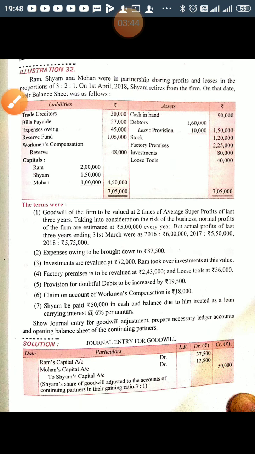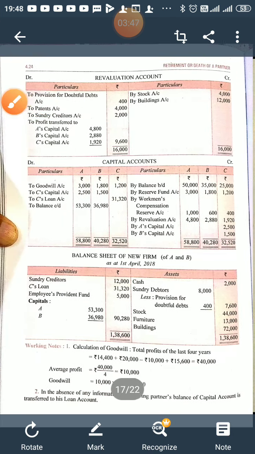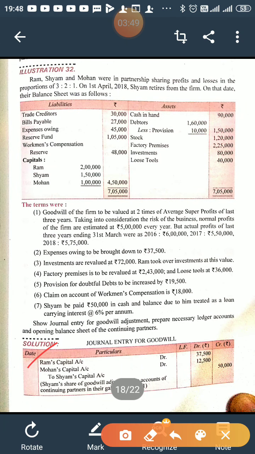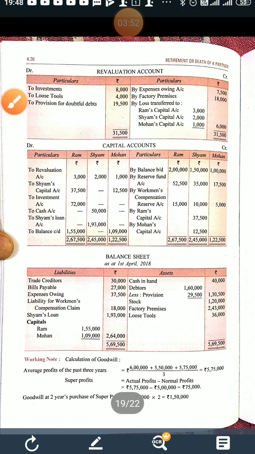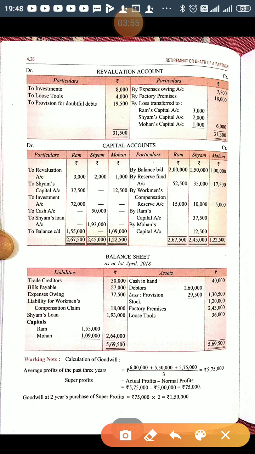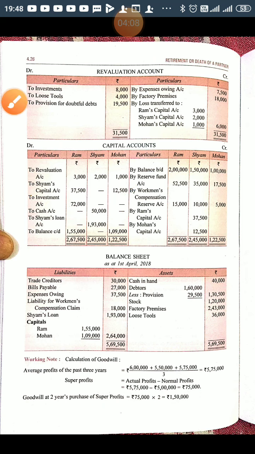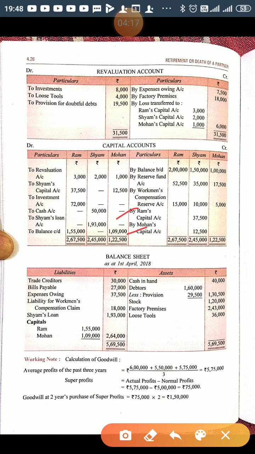This is the journal entry, and this will be posted to the partners' capital accounts. So Ram and Mohan's capital has been debited. On the debit side we will write to Shyam's capital, and we will enter the amount in the columns of Ram and Mohan. Shyam's capital has been credited, and against him two accounts have been debited. So we will write the names of the two accounts: to Ram's capital, to Mohan's capital, 37,500 and 12,500. This is the goodwill treatment.